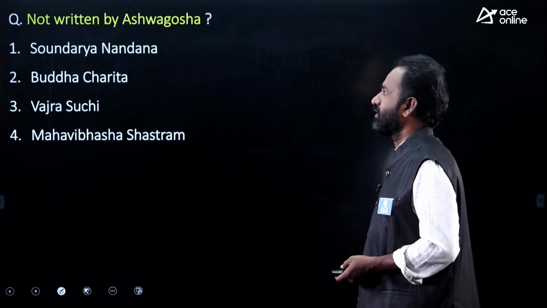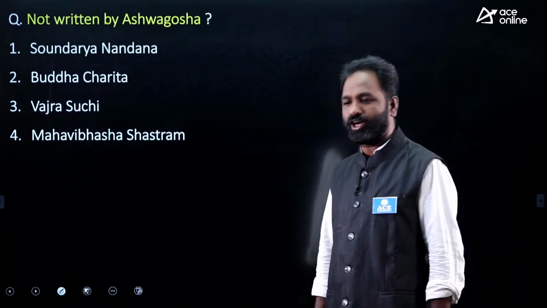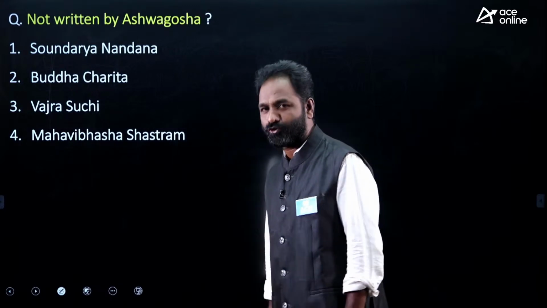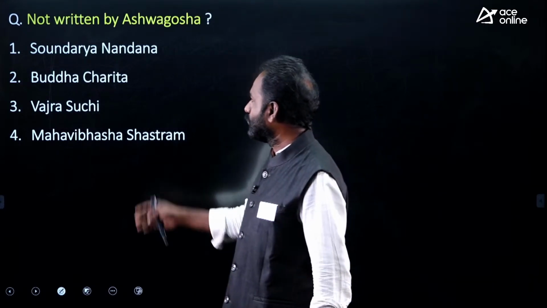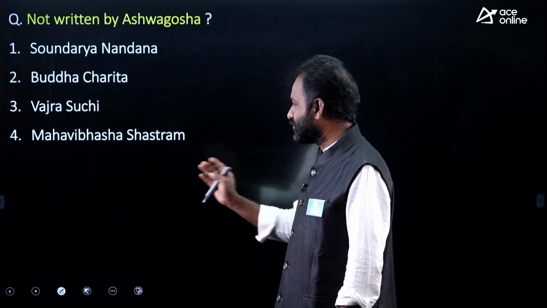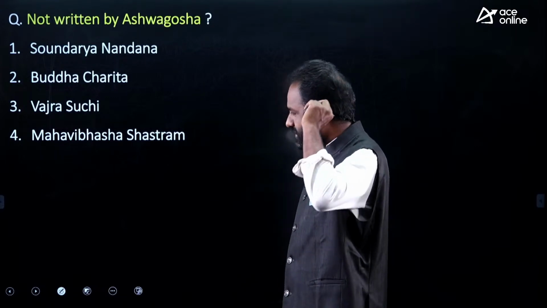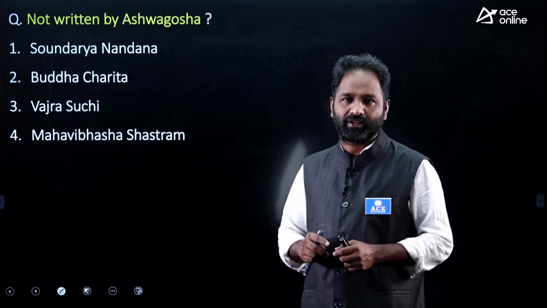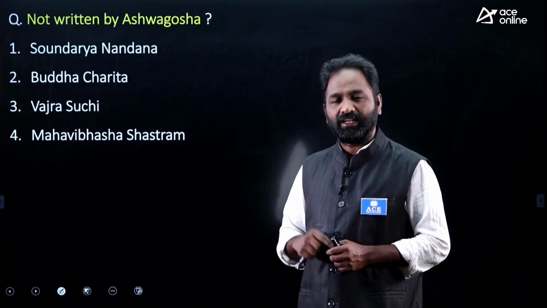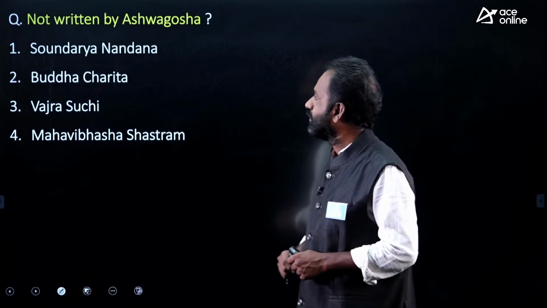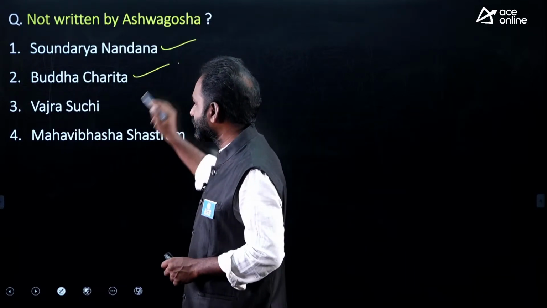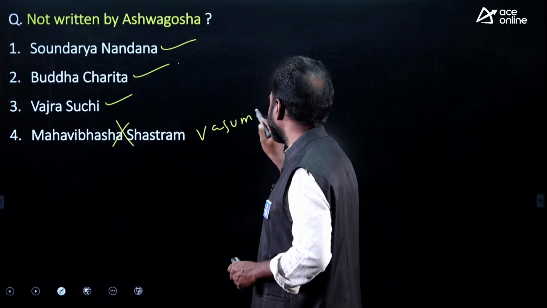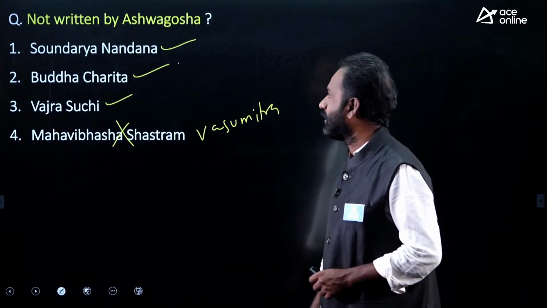Okay. Next, which was not written by Ashvaghosha? You know Ashvaghosha, who worked during the post-Mauryan period, in the Kushan time. Saundarananda, Buddhacharita, Vajrasuchi, Mahavibhasha Shastra. So 4 books were given; 1 book is not written by this person and 3 books were written by him. Saundarananda, Buddhacharita, Vajrasuchi are by Ashvaghosha. The Mahavibhasha Shastra was written by Vasumitra, not by Ashvaghosha.